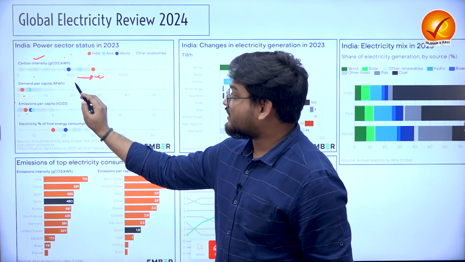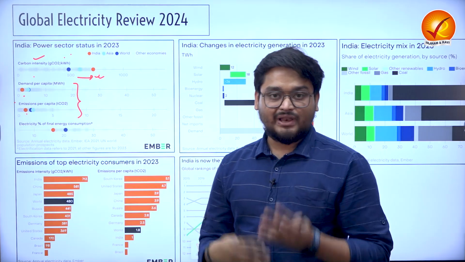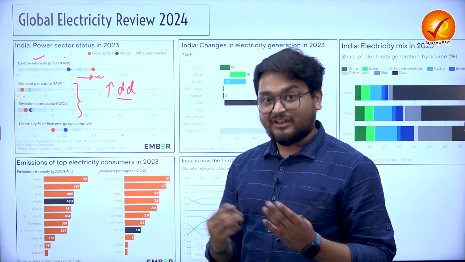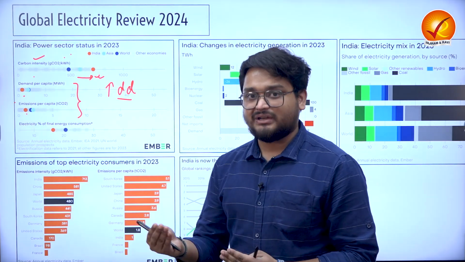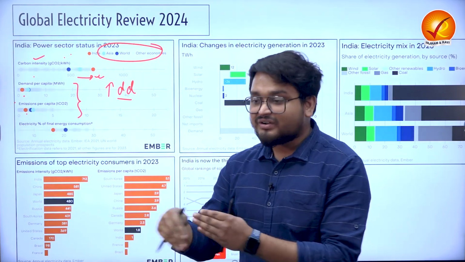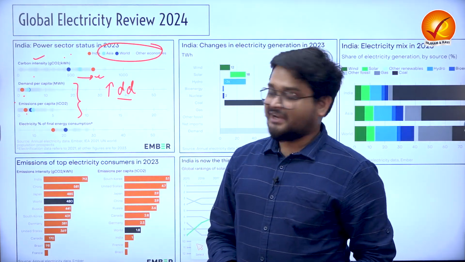Now, these two things are reflecting that Indians, while they are actually increasing the demand for power, right? But when we talk about per capita, the rest of the world is actually more polluting than India, more demanding in power than India, right?